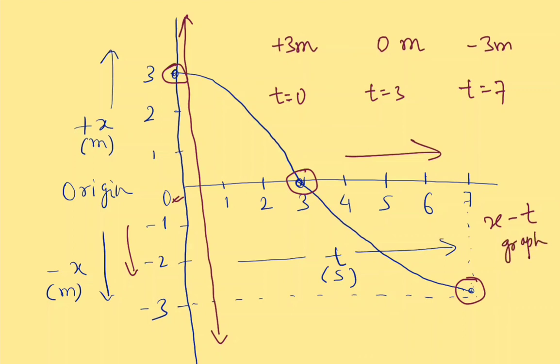Don't get confused by seeing the shape of this curve. Don't think that the particle actually moves along this path. No, the particle is moving along a straight line, and that too on the x-axis. In particular, in this case, the particle is moving from plus 3 meter towards minus 3 meter.